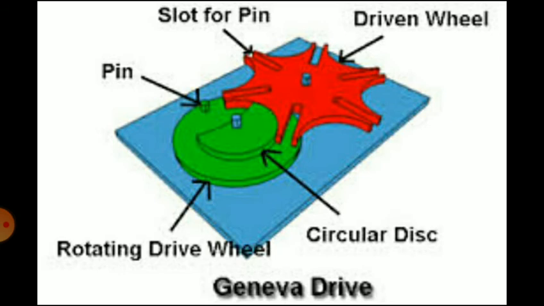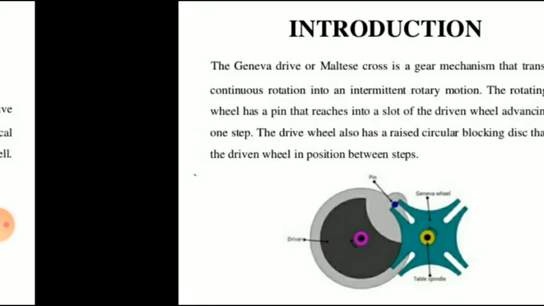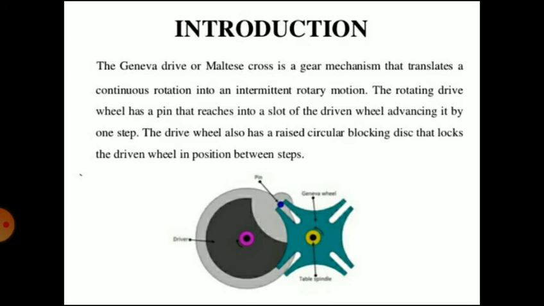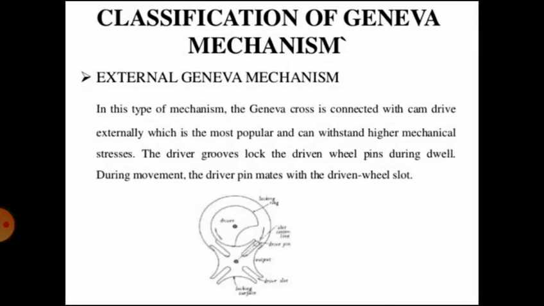So there are three basic types of Geneva motion mechanisms, namely external, internal, and spherical. So first, that is external Geneva mechanism. In the external Geneva mechanism, if the driven member has 6 slots, that is for 6 station dial indexing machine. Hence, for each rotation of a drive wheel, it advances by one step of 60 degrees.